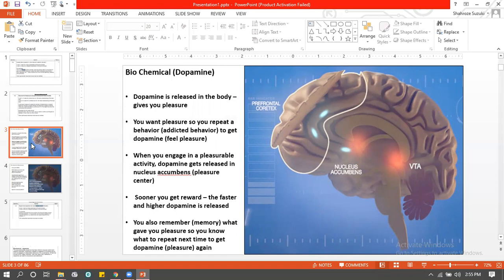The sooner the dopamine gets released, and the higher the amount of dopamine that gets released, the more pleasure the person will experience. Makes sense, common sense. So the next time when a person wants dopamine, they're gonna repeat the behavior that gave them the dopamine in the first place. So yeah, and that's the complete explanation.